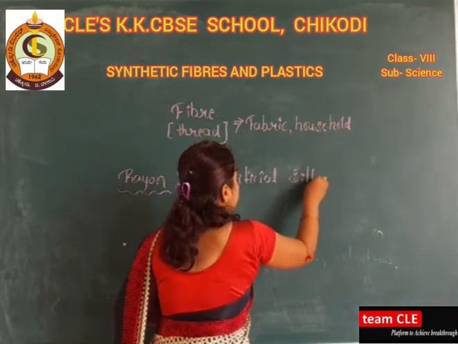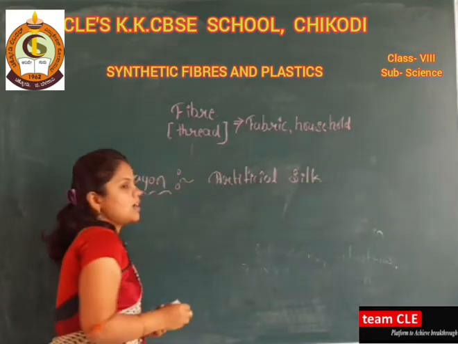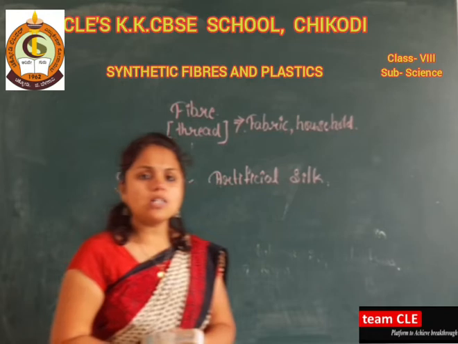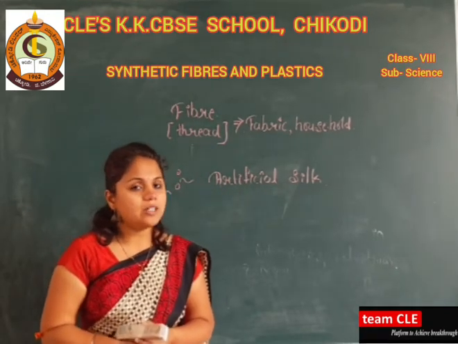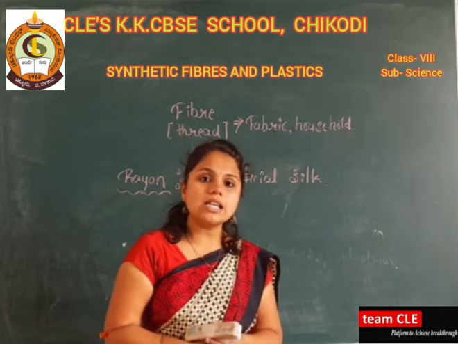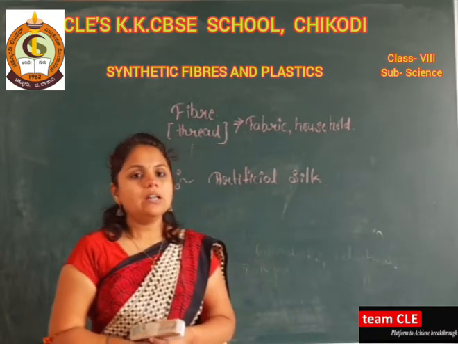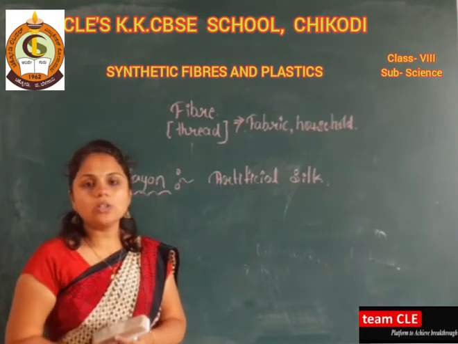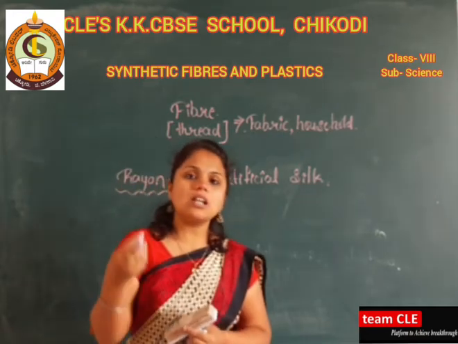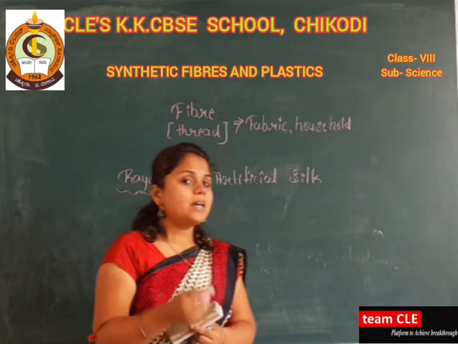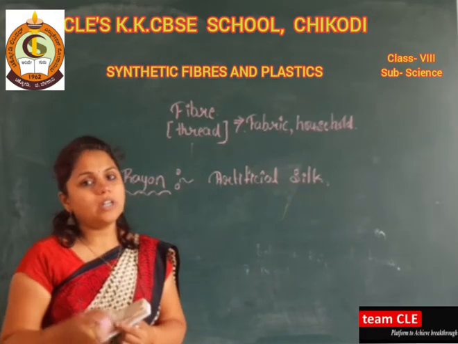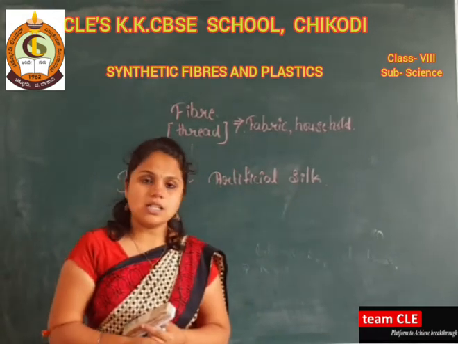How can we obtain pure silk? Pure silk we can obtain from an animal fiber, that is the silkworm. Now we are not going to discuss how silkworms prepare the silk.